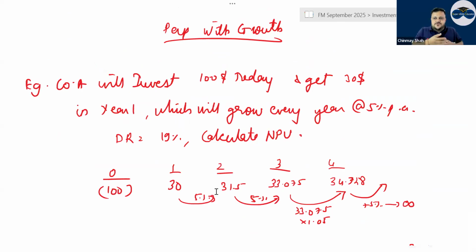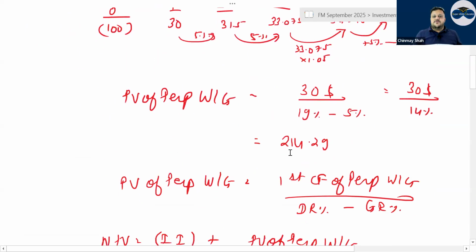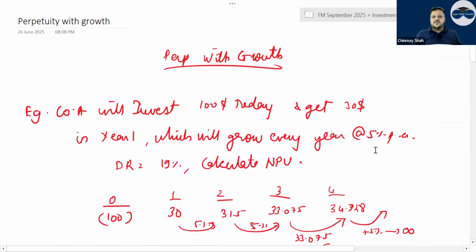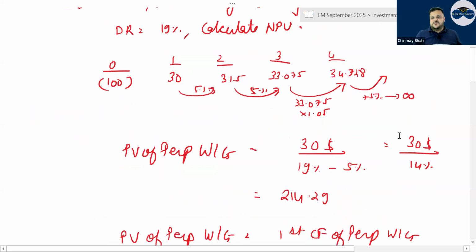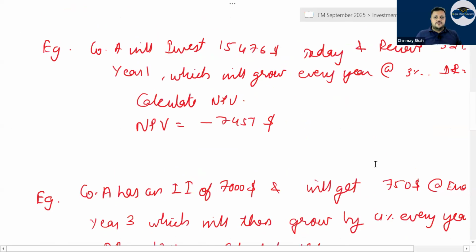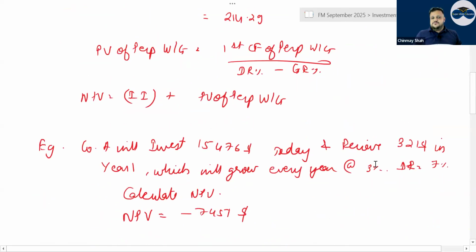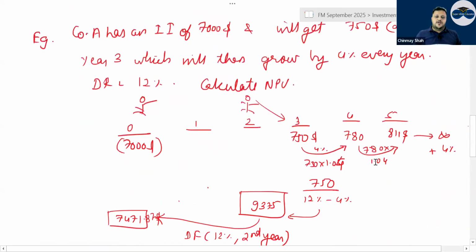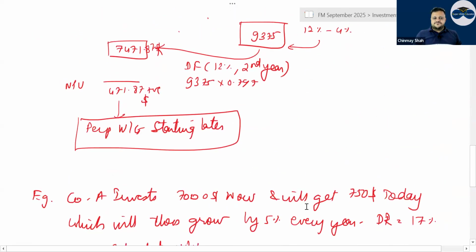So what I will do is wait at year 0, take the 30, the first cash flow of the perpetuity, divided by the discounting rate of 19% minus the growth rate of 5%, so 30 divided by 14%. And then I will say initial investment plus the PV of perpetuity with growth. Have a look, you can then use the formula directly.